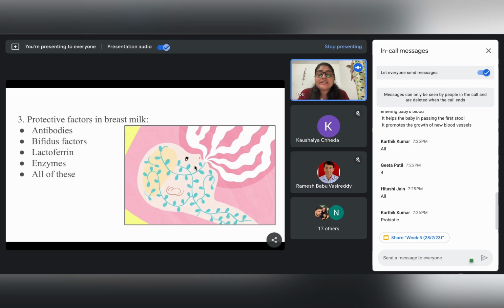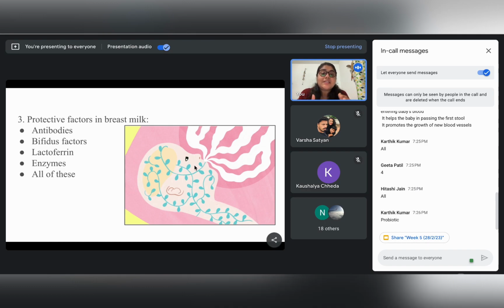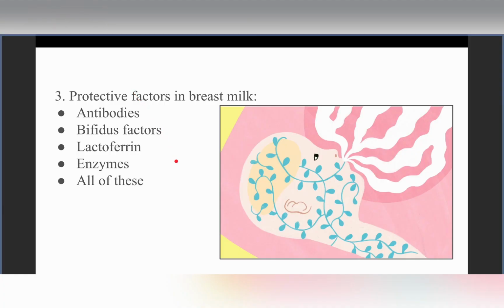If we consider the protective factors, all of these are very important protective factors that are present in the breast milk. If you have gone through the recorded lectures, you must have seen the image where it is beautifully written what the different components of the breast milk are. Please go through all the different factors which are present, not only the protective factors but also the different nutritive factors present in the breast milk for the proper growth and development of the baby. So yes, the answer is all of these.